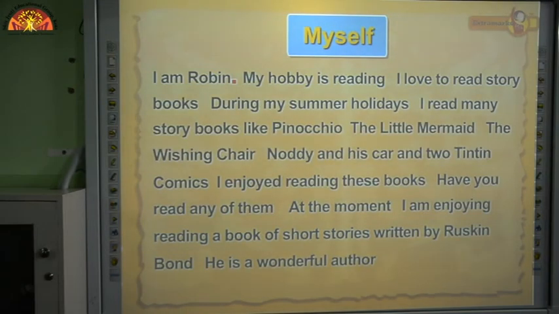I am Robin. My hobby is reading. I love to read storybooks. During my summer holidays, I read many storybooks like Pinocchio, The Little Mermaid, The Wishing Chair, Noddy and the Scar, and 2 Tintin comics. I enjoyed reading these books. Have you read any of them? At the moment, I am enjoying reading a book of short stories written by Ruskin Bond. He is a wonderful author. It is the use of punctuation marks that helped to make the paragraph sound so well.